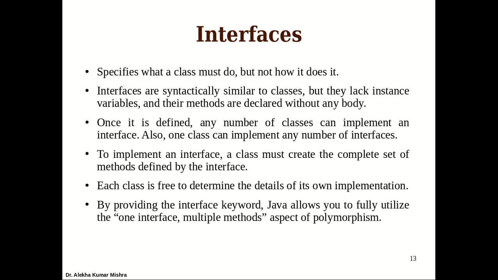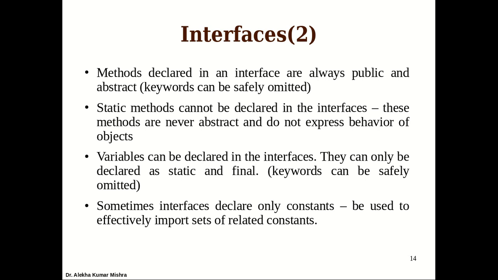By providing the interface keyword, Java allows you to utilize one interface, multiple methods. It is another way of achieving polymorphism. Next, the methods declared in an interface are always public and abstract.